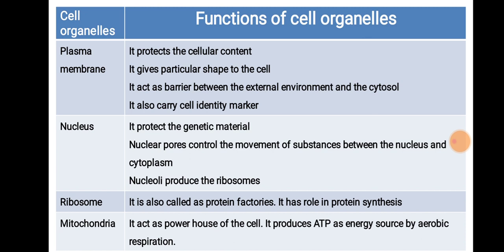Next organelle is mitochondria. The famous name of the mitochondria is powerhouse of the cell because it has the main role in the process of ATP synthesis. ATP acts like a currency in the body of the organism. Mitochondria can synthesize ATP by the process of aerobic respiration.